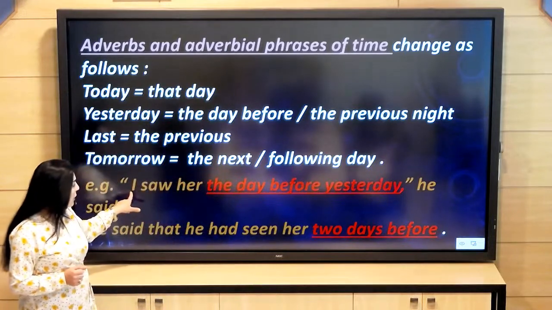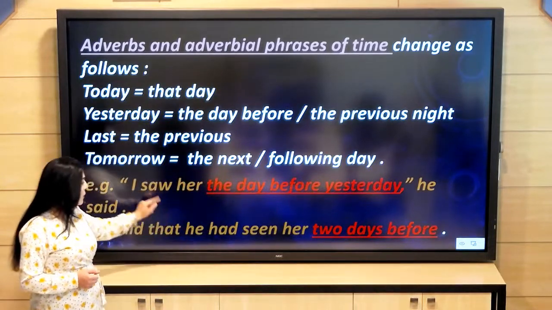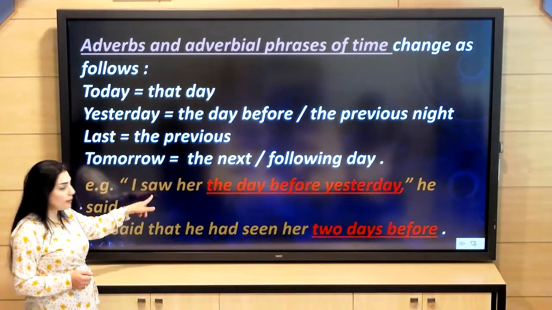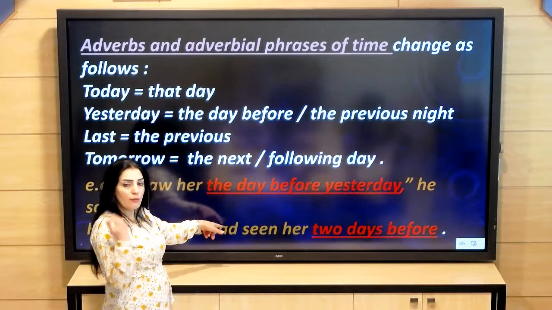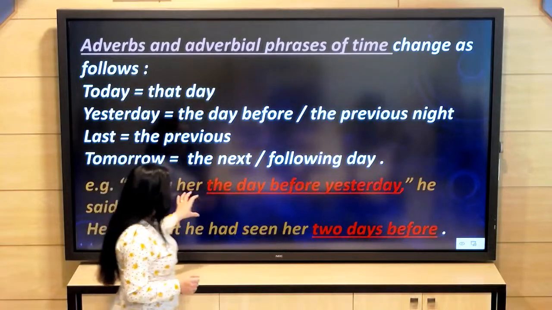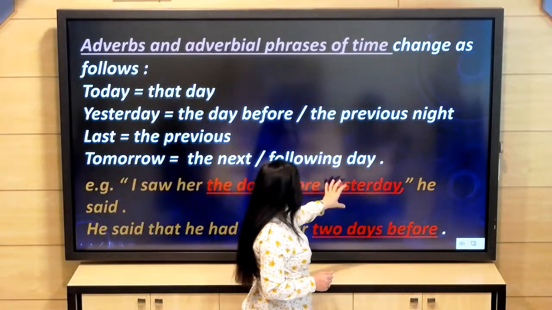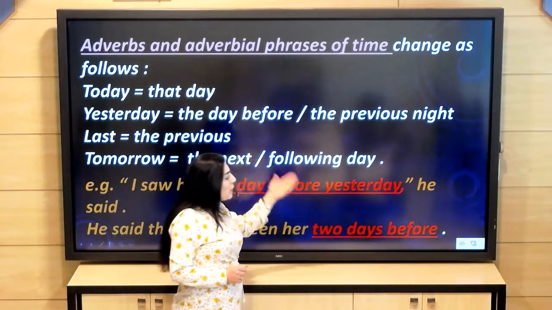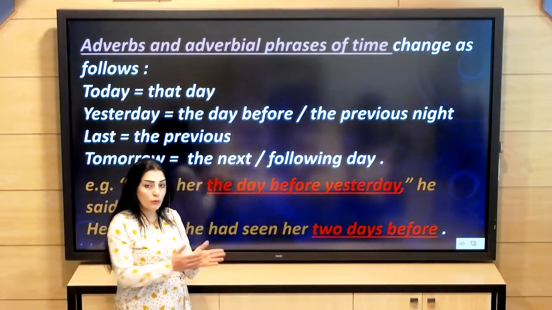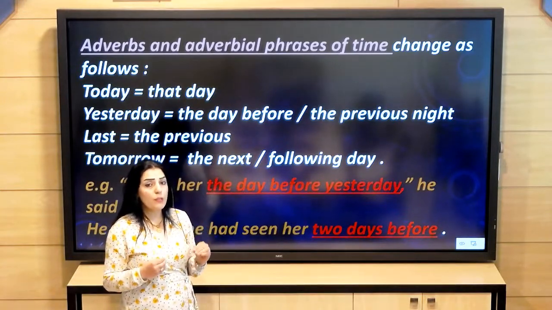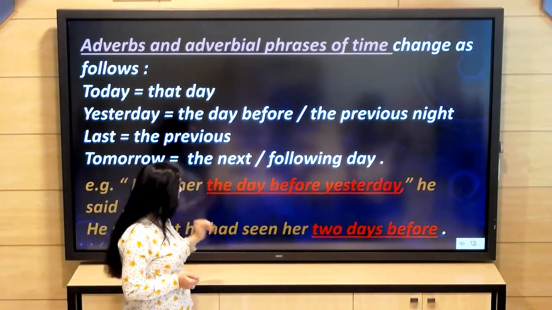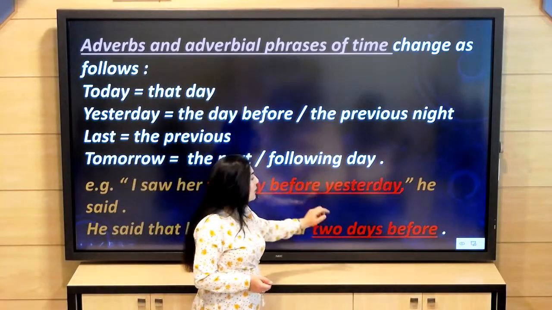So the first one, I becomes he. The second, which is the tense, becomes had seen. Simple past becomes past perfect. And the adverbial phrase, which is the day before yesterday. So he's not talking about yesterday, he's talking about the day before yesterday, and this adverbial phrase will also change and becomes 2 days before.